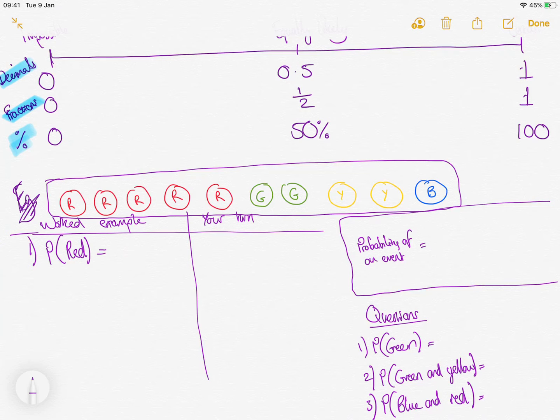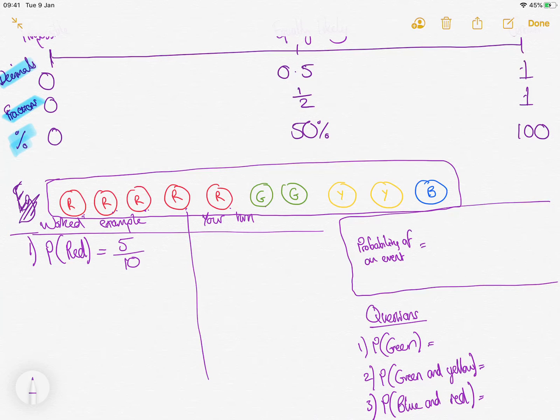So how I'm going to do that is see how many reds there are. So there's 1, 2, 3, 4, 5. And I'm going to put it as a fraction. I quite like having probabilities as fractions. And how many are there in total? So out of how many? So there's 1, 2, 3, 4, 5, 6, 7, 8, 9, 10 counters in total.